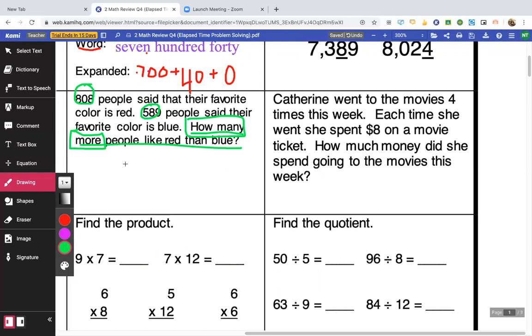The most important thing to remember when you're setting up a subtraction problem is that the larger number, at least in third grade, is going to be what we subtract the smaller number from. So that's going to be on top if we're stacking them. Okay, and make sure that I line up my hundreds, tens, and ones places. So I've got 808 minus 589. Okay, 8 minus 9. I can't do that.